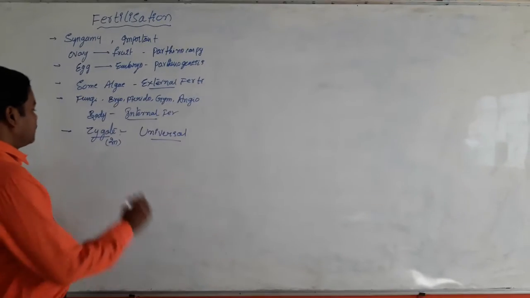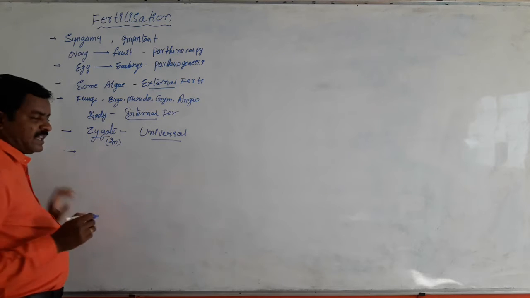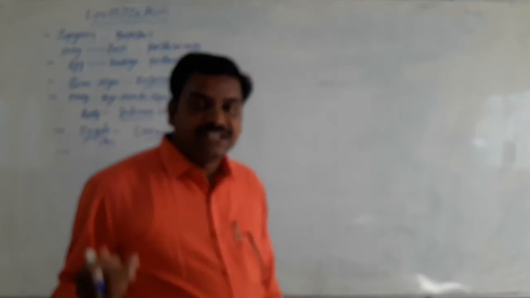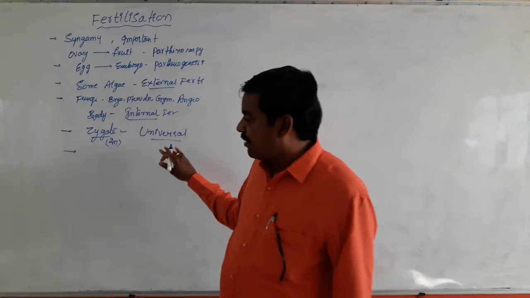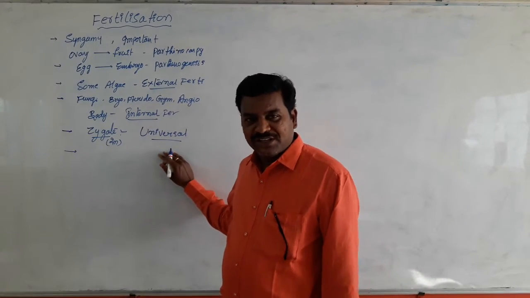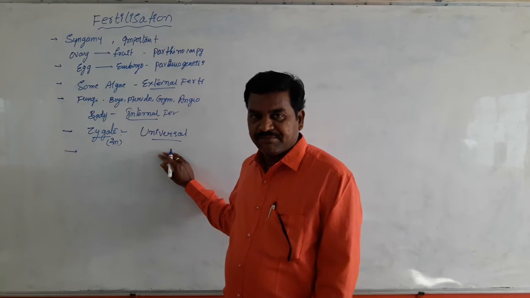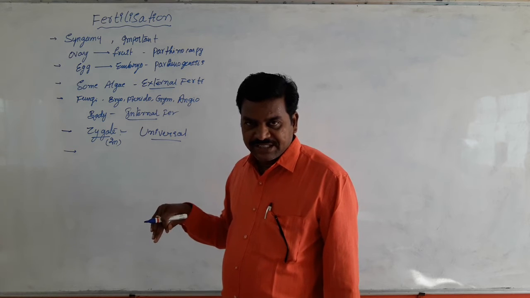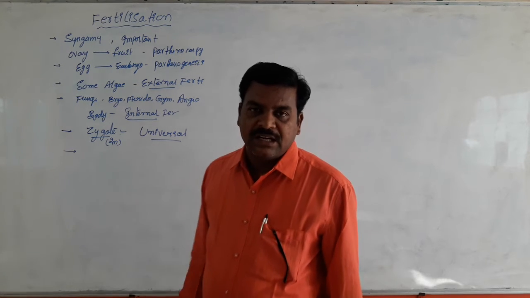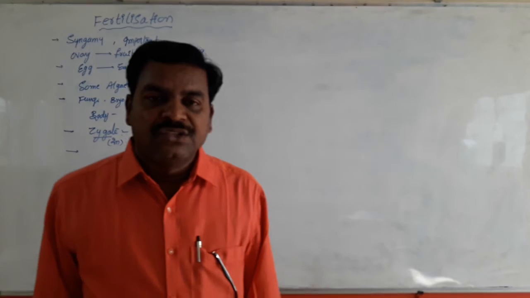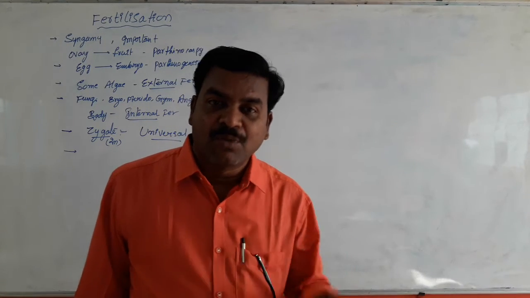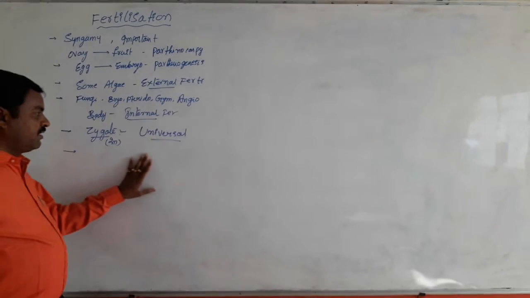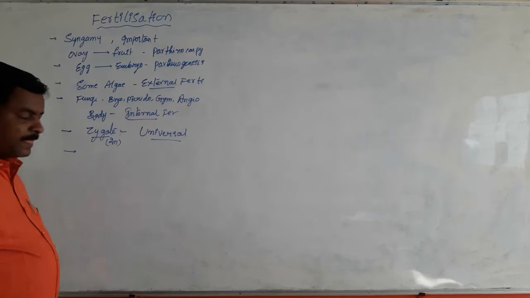But what is the position of the zygote after fertilization? In externally fertilizing plants, the zygote is formed outside the body of the organism, that is, in the external medium. But in internally fertilizing organisms, the zygote is produced inside the body of the female organism.